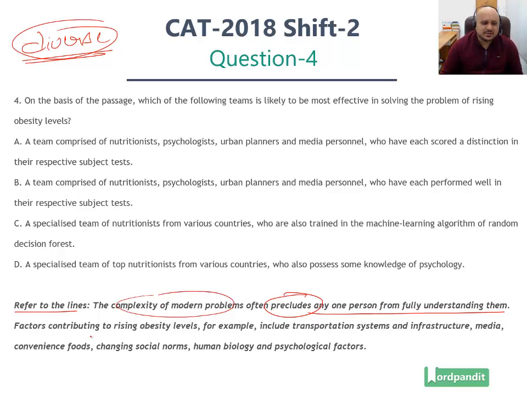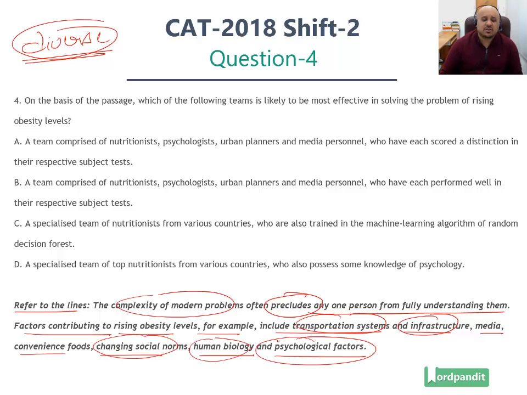Now he then takes up the example of obesity. Factors contributing to rising obesity levels, for example, include transportation systems, infrastructure, media, convenience foods, changing social norms, human biology, and psychological factors. If you think closely about it, these are the different experts you need in order to deal with the problem of obesity. You need experts in transportation systems, infrastructure, media, convenience food, changing social norms, human biology, psychological factors.